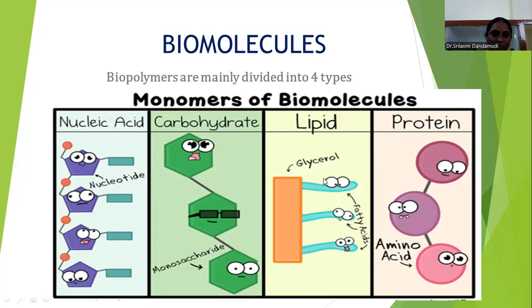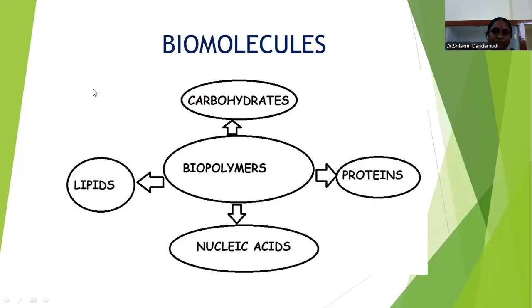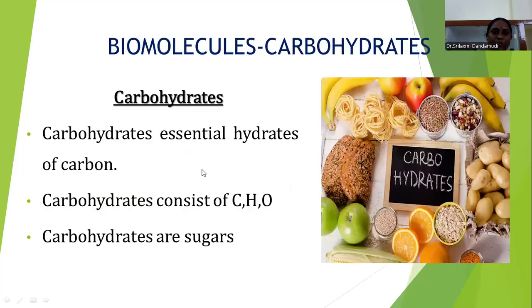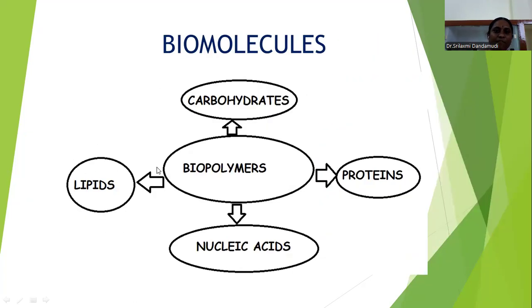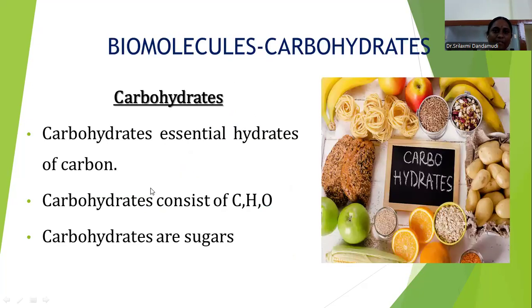In lipids, glycerols are the monomeric units. In proteins, amino acids are the monomeric units. And in nucleic acids, nucleotides are the monomeric units. These biomolecules are classified into 4 classifications, just as we discussed: carbohydrates, proteins, lipids, and nucleic acids.